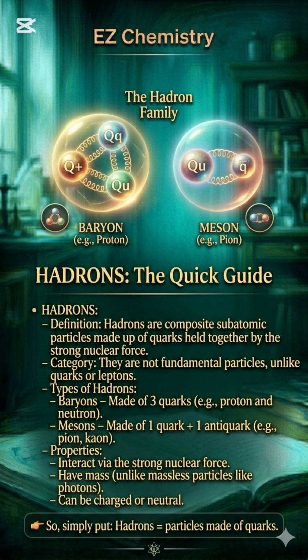Properties: interact via the strong nuclear force. Have mass, unlike massless particles like photons. Can be charged or neutral. So, simply put, hadrons equals particles made of quarks.